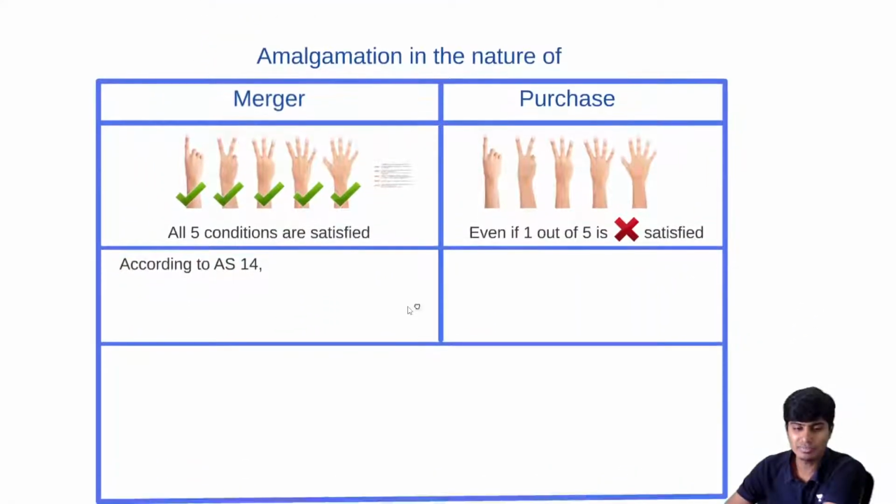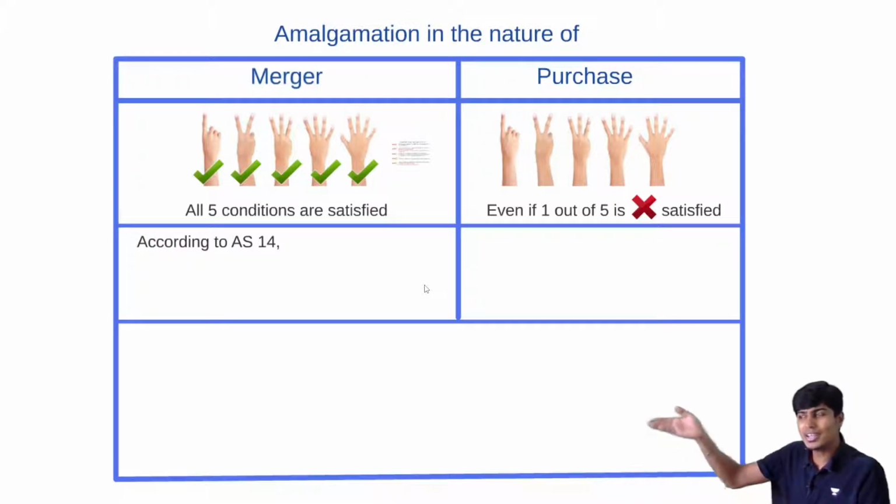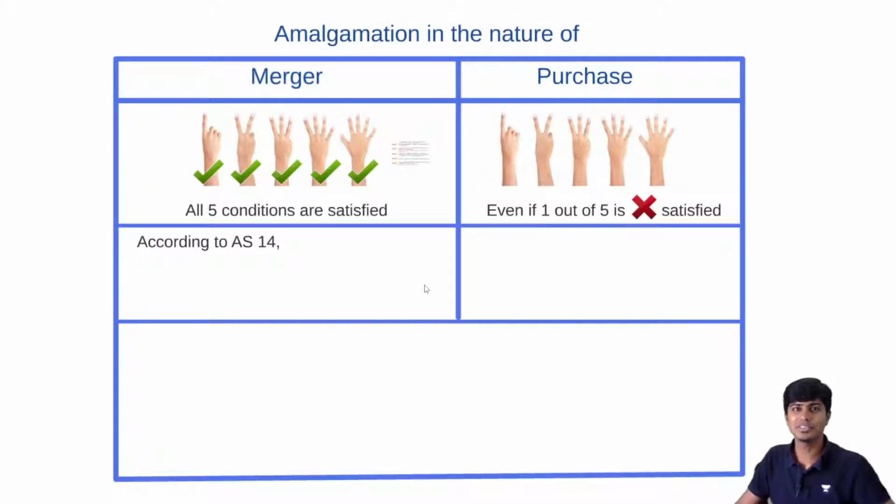Transferor is dying. Let him die. So accounting standard 14 will not tell how to die. Tie the rope around your neck and then tie it to the fan and then jump, or jump into the water with your hands and legs tied, or take poison. No. Accounting standard 14 is not going to guide you how to die. You are dying, you die. I will not tell you how to die. I am concerned about the one who's surviving, one who's going forward to live and prosper. I'll tell how to live long and prosper to the company which is continuing.